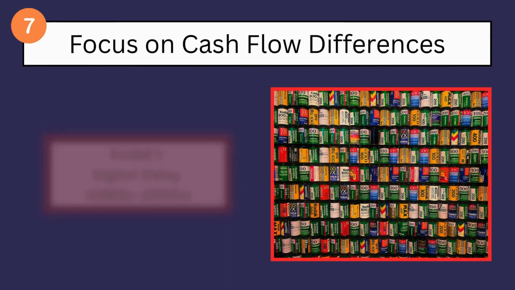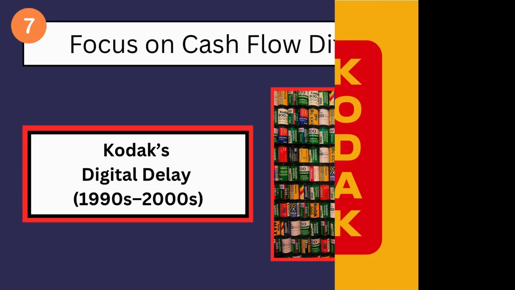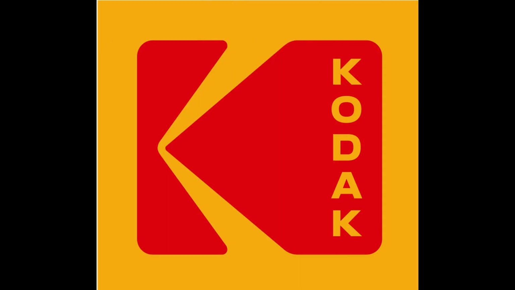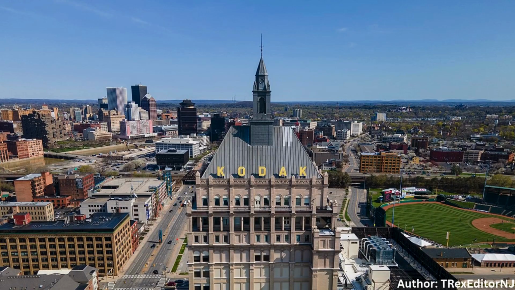Real-world misstep: Kodak's digital delay, 1990s to 2000s. Kodak was once a global giant in photography. So dominant, in fact, that it invented the digital camera in 1975. But instead of leading the digital revolution, Kodak hesitated.